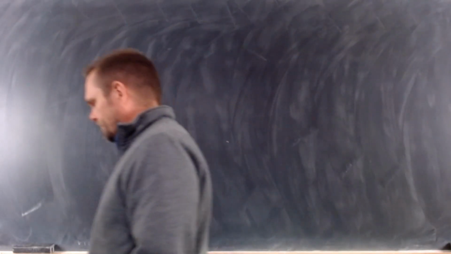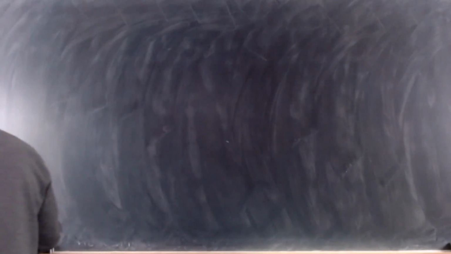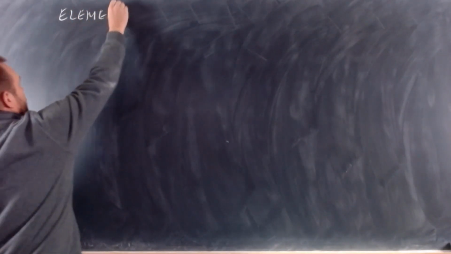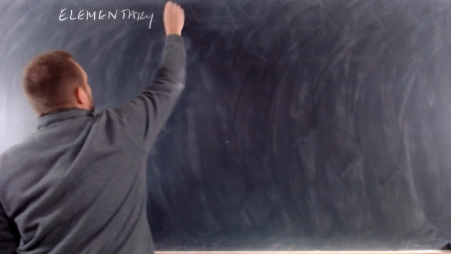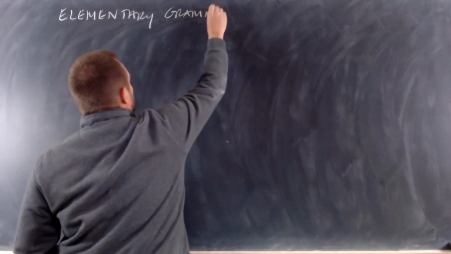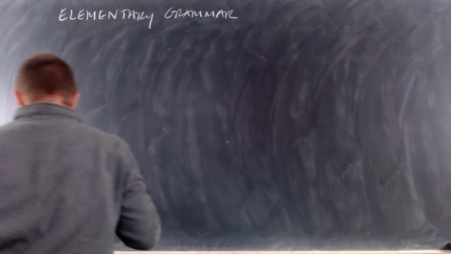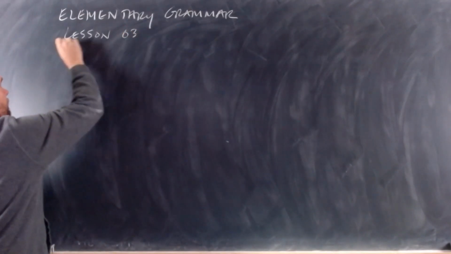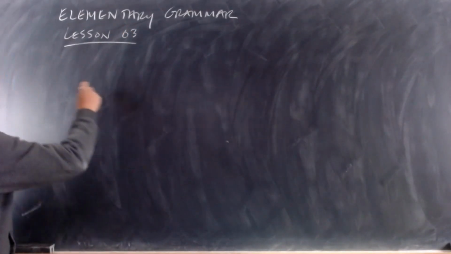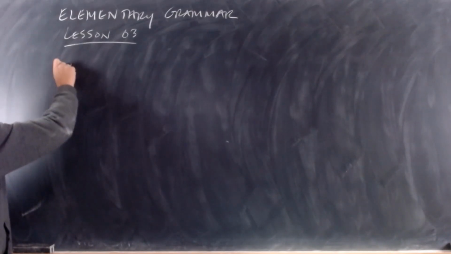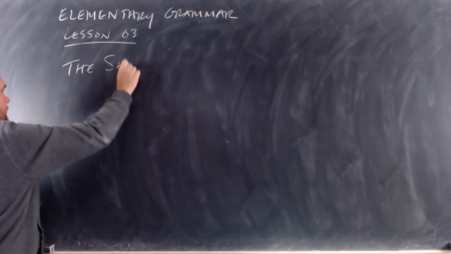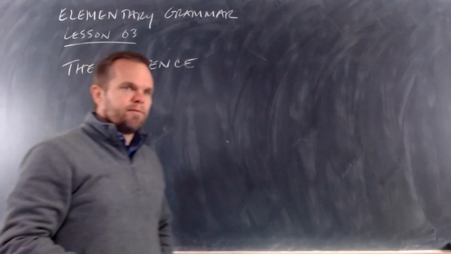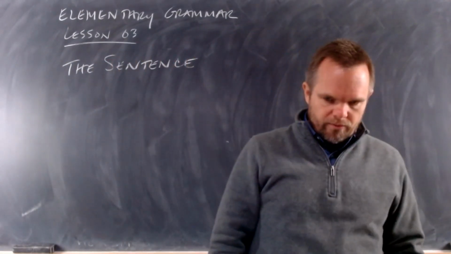So let's get our notes ready. Your name and date at the top of the page. The name of the course is Elementary Grammar. And we're in lesson 3. The title or topic of this lesson is the sentence. This is a shorter class, so we're only going to have 30 minutes or so to go through this lesson.